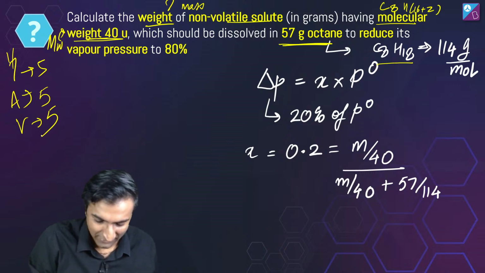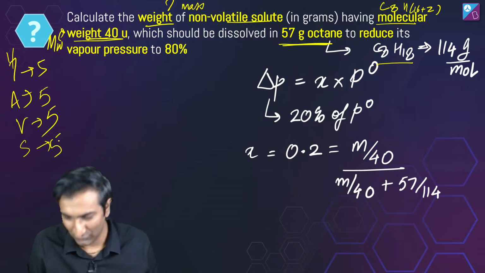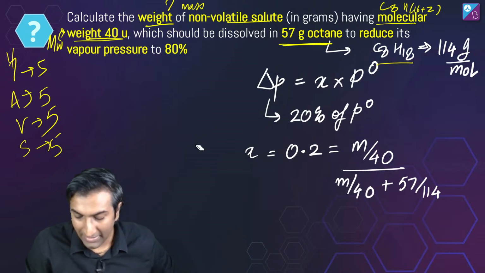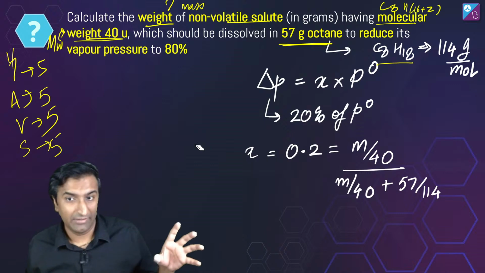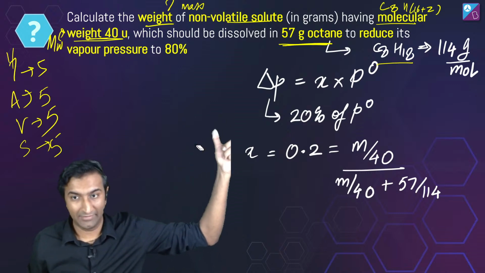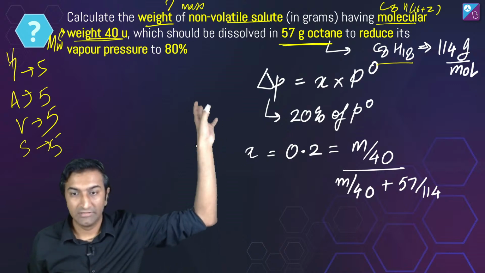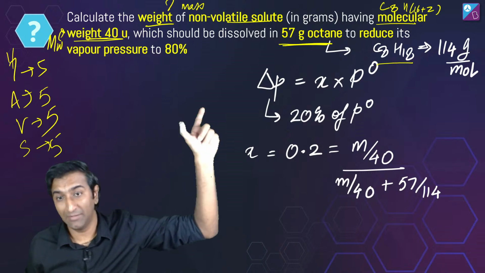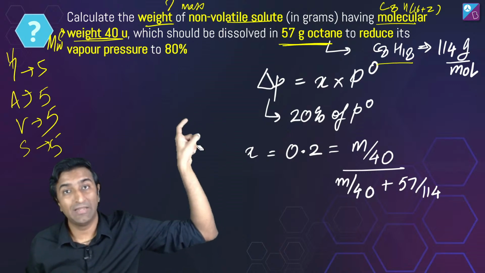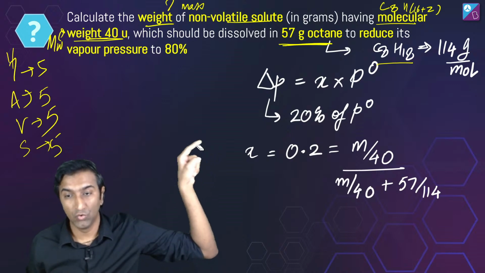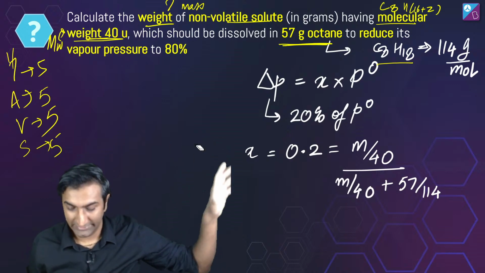Sanatan ji is saying 5. Okay. Sweet. Good job. So, once you get this, see, मैं आपको बोल रहा हूं, मैं कुछ जल्दी नहीं कर रहा हूं, right? It might seem like how did I leap from here to here? The point is this comes out of practice. थोड़ा सा जल्दी करना मतलब if you are reducing the vapor pressure to 80%, मतलब बदलाव हुआ 20% का. That's why I wrote this down to be 20% of P naught. That means X is equal to 0.2. That's what this means. ठीक है?